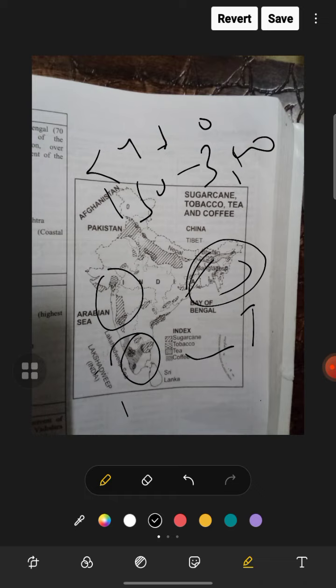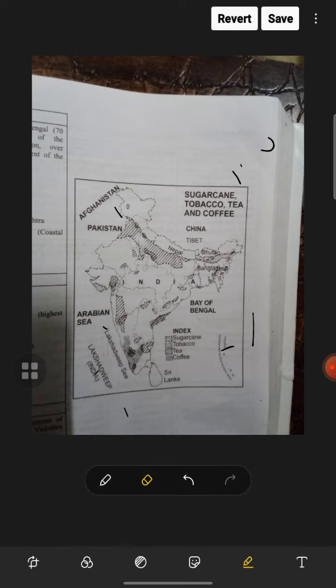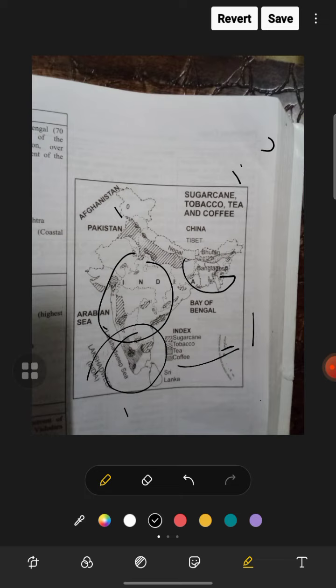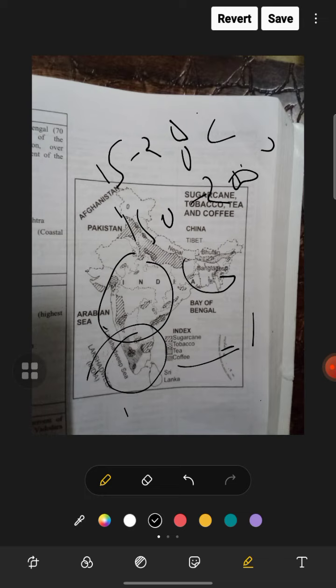Another crop is coffee. Now we are discussing coffee. Coffee is like this, see this area, some area of that, the inner part of that. Karnataka and Kerala are the most prominent, with 80% of coffee in Karnataka and 13% of the total production in Kerala. The crop needs a hot and humid climate, temperature 15 to 28 degrees, and rainfall 150 to 200 centimeters, and well-drained rich loam which is rich in humus, iron and calcium.